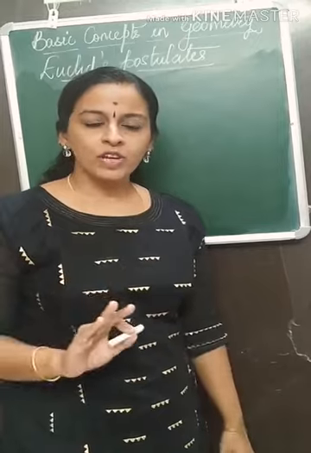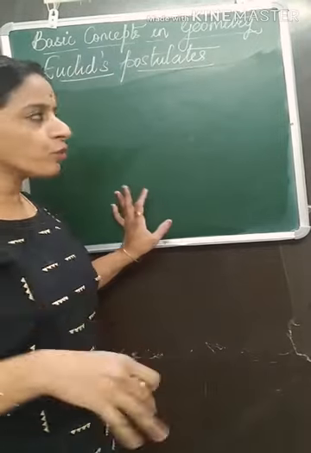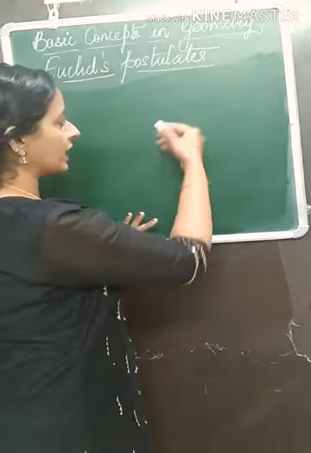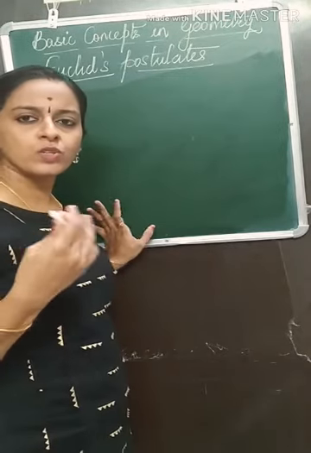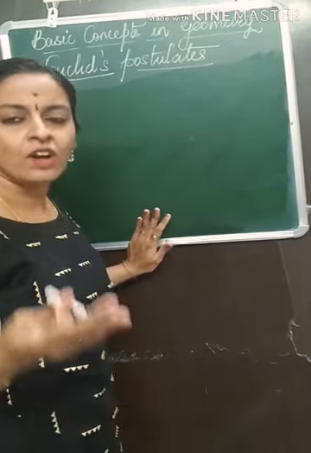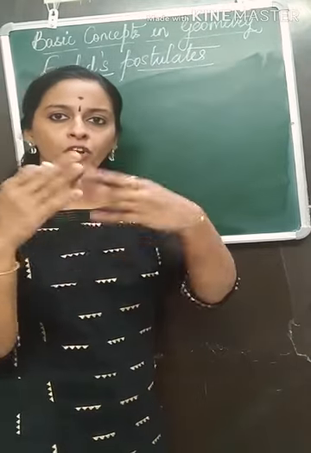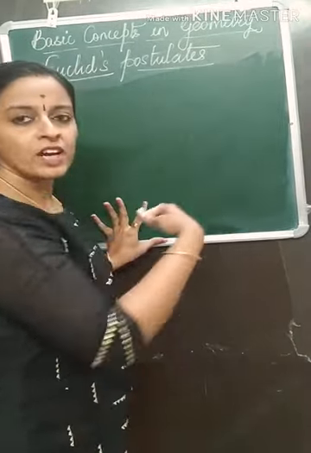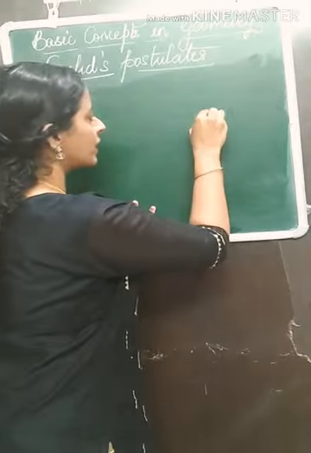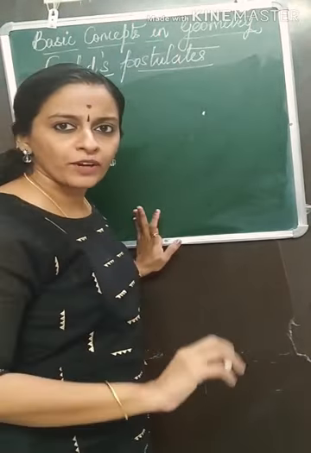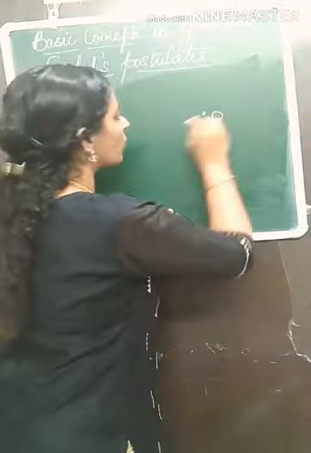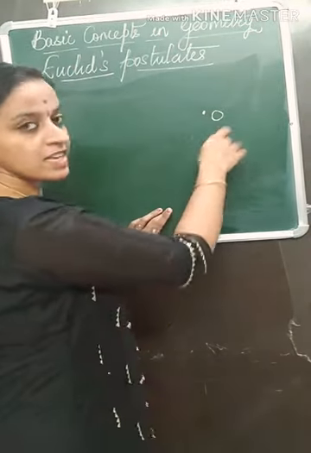The third postulate states that if you want to draw a circle of given radius, suppose I want to draw a circle of radius 3 cm, or you want to draw a circle of radius 5 cm, you will draw in your book, I will draw on my board. I can take any point as center, you can take any point as center. Here I took point O as center, you may take point X as center.